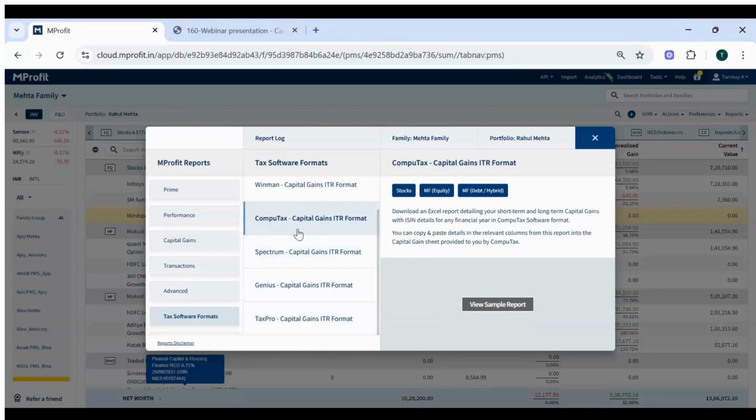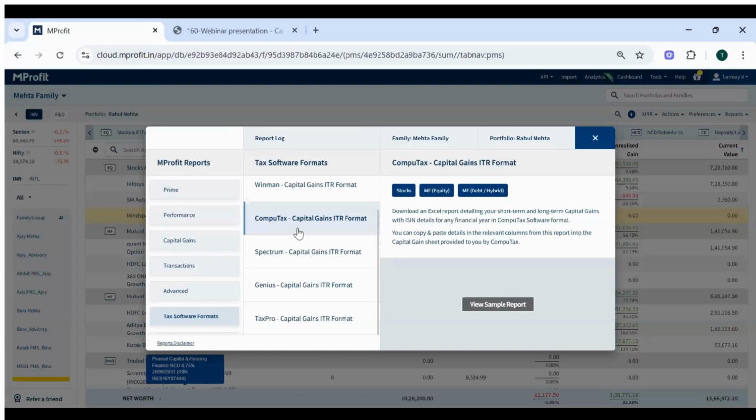For example, if you are using Computax tax software to file the returns, Computax has a specific Excel template. Now, MProfit can generate all your capital gain data, short-term and long-term capital gain details, in a Computax specific format. So the system will retain the exact column structure which is supported by Computax. Same goes for other softwares also.